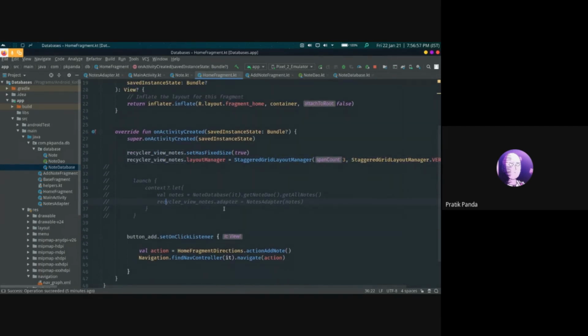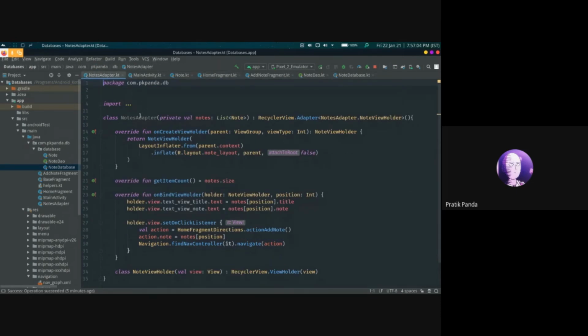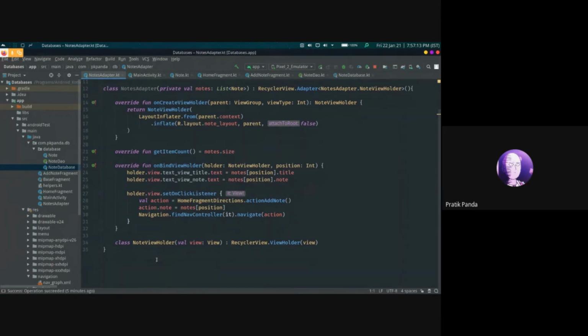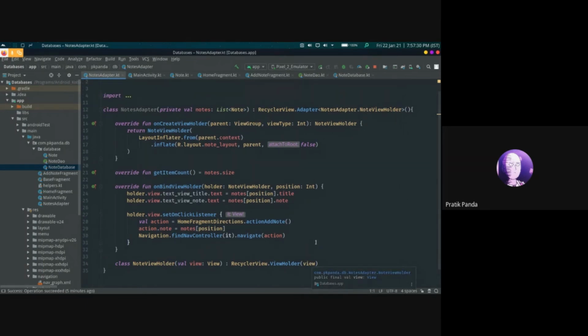Now let's define the adapter for the recycler view node. In the adapter class, this is an abstract class of the recycler view adapter, which takes a parameter of class NodeViewHolder. This is an inner class defined by us, which extends from the RecyclerView.ViewHolder. Here we need to override a few methods that are required.